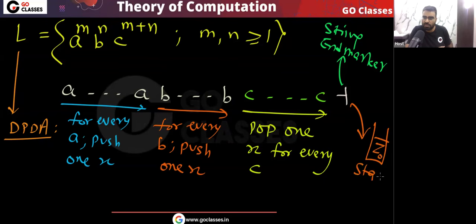Then your string will be accepted, otherwise it will be rejected. So this is the logic for push and pop in the DPDA.